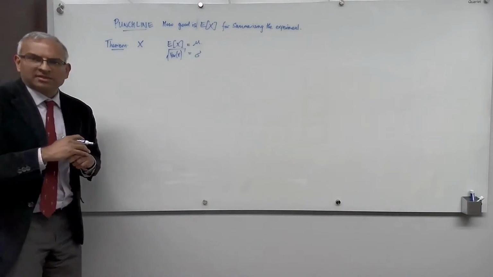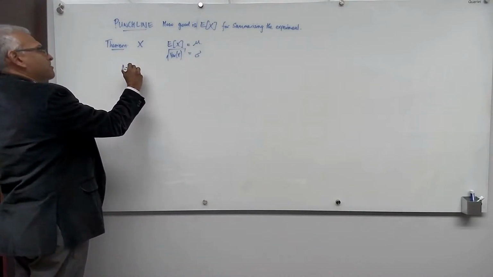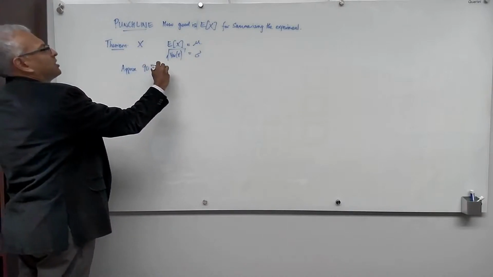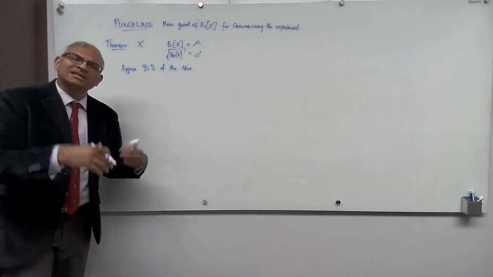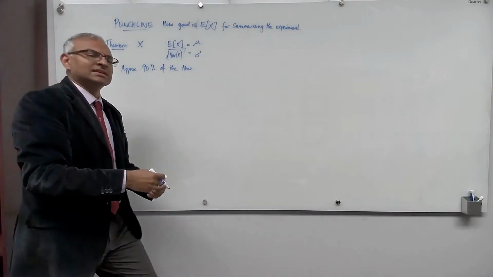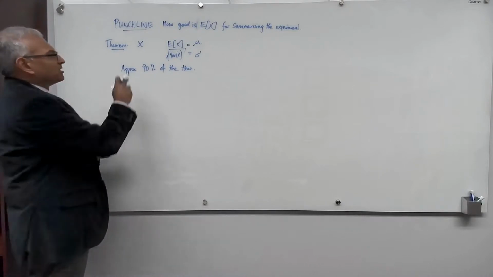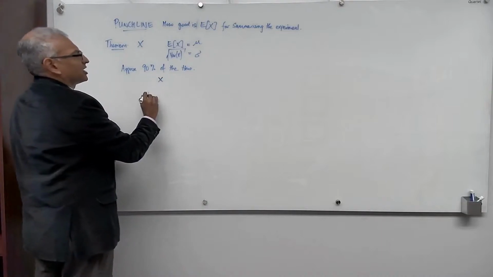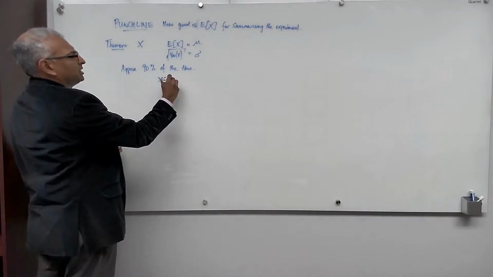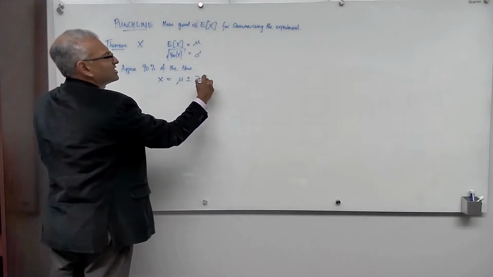We can say that most of the time, so approximately 90% of the time, and you can make this number 99% if you want, you can make it 99.9%, and so on and so forth. Approximately 90% of the time, the value you observe for x will be equal to mu plus or minus 3 sigma.